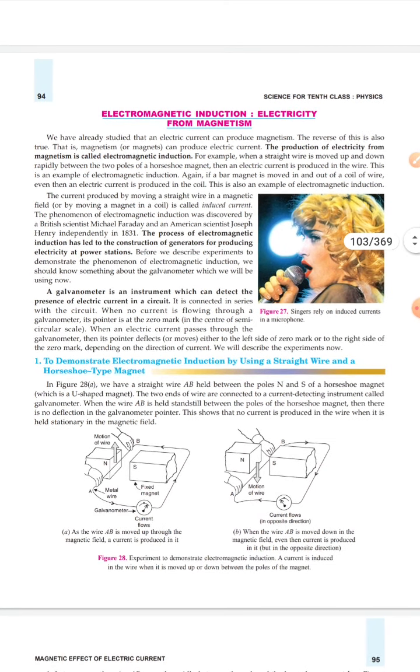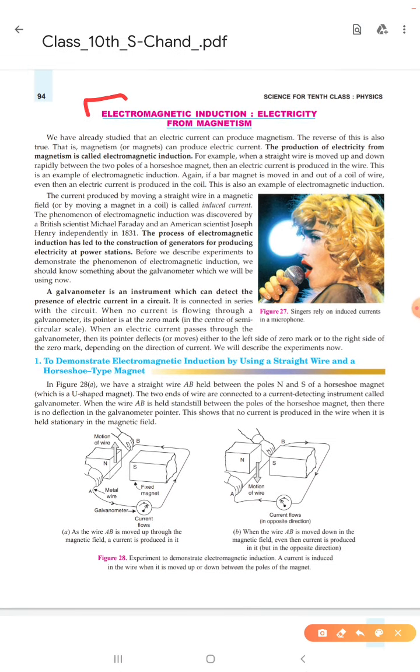Okay, as from the name it's clear that electromagnetic induction means electricity from magnetism. We already studied that an electric current can produce magnetism. You have seen by Oersted's experiment that electric current can produce a magnetic field, or electric current can produce magnetism.